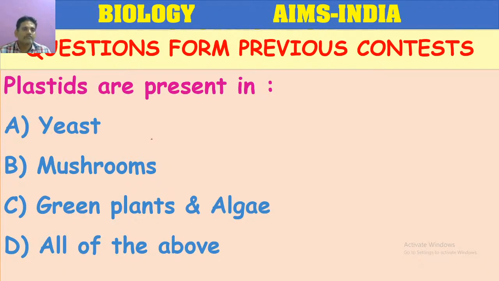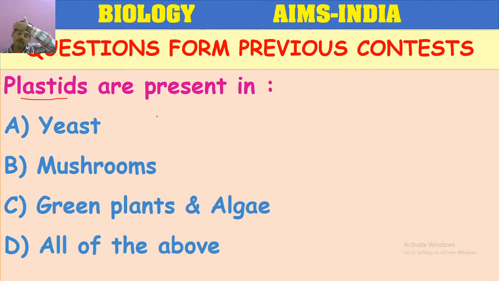Plastids are present. Green plastids. What are the green plastids? Chloroplasts. These plastids are divided into different types depending upon the pigment present in them. What are those plastids? Chloroplasts, chromoplasts, amyloplasts.